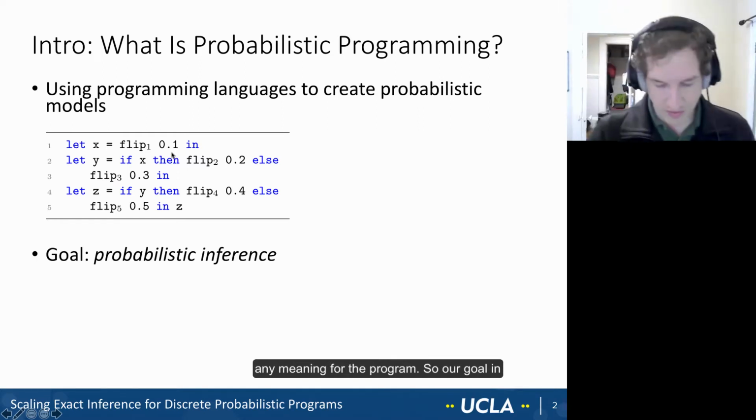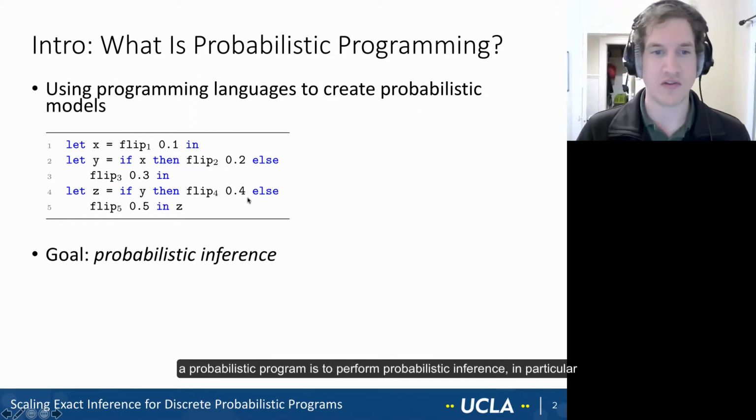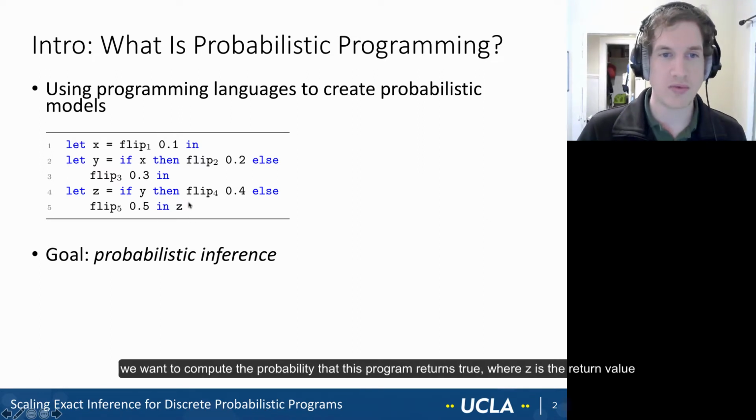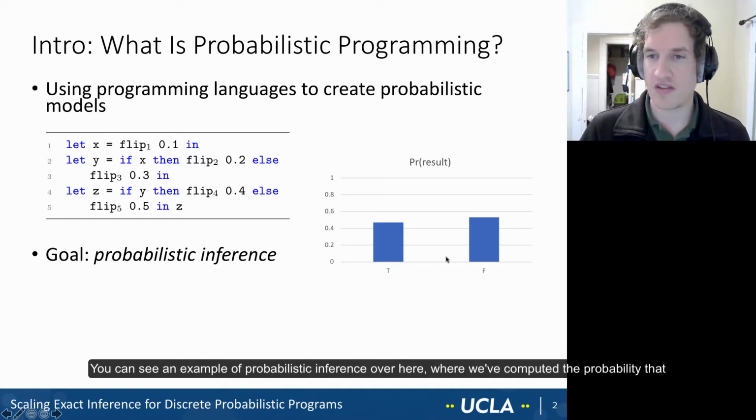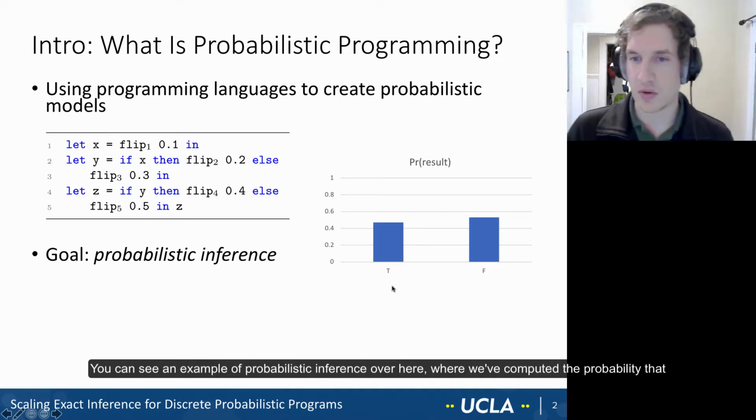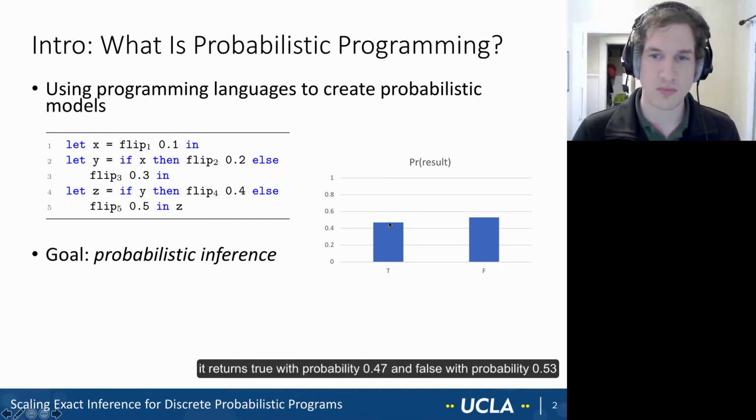So our goal in a probabilistic program is to perform probabilistic inference. In particular, we want to compute the probability that this program returns true, where z is the return value. And we can see an example of probabilistic inference over here, where we've computed that this program returns true with probability 0.47 and false with probability 0.53.